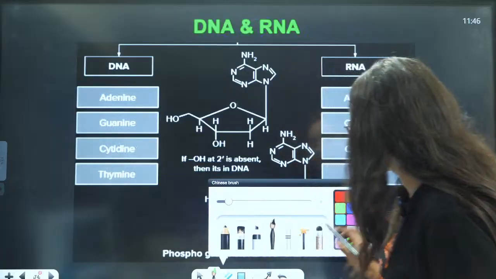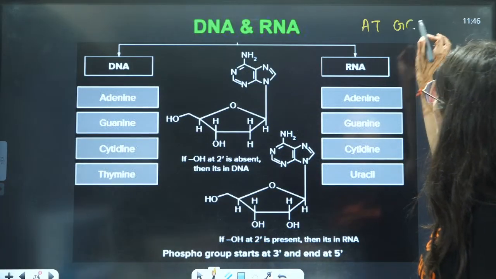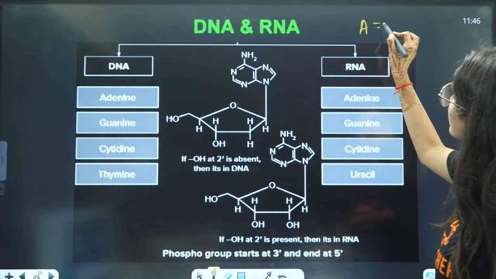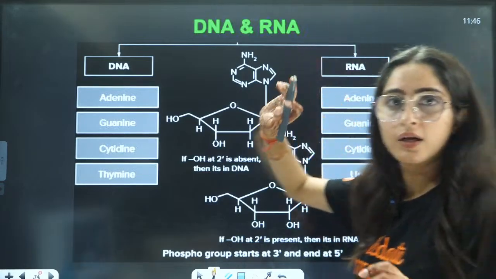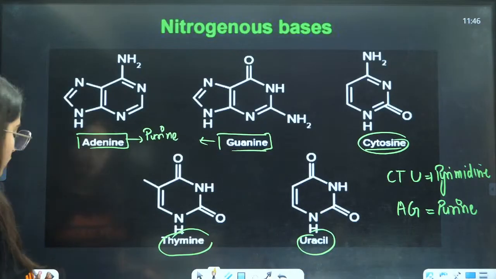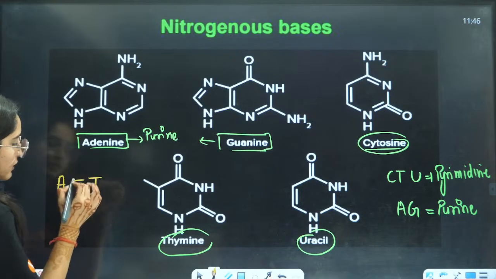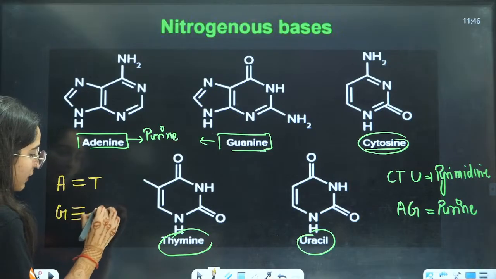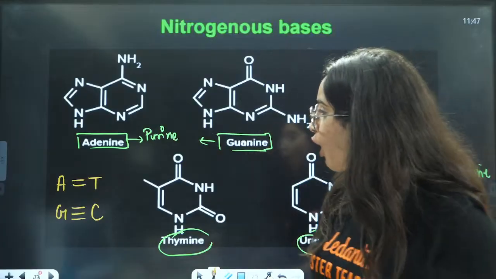Next is, in RNA and DNA, what combinations you have. Remember one trick here. Adenine is forming a double bond with thymine, and guanine is forming a triple bond with cytosine.